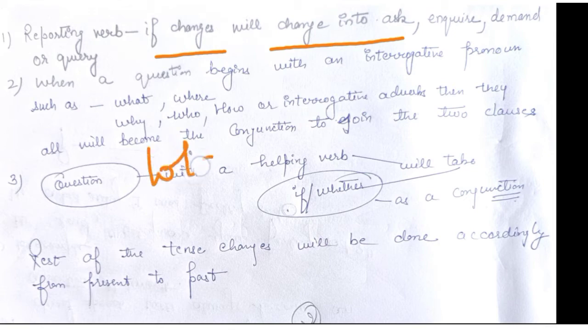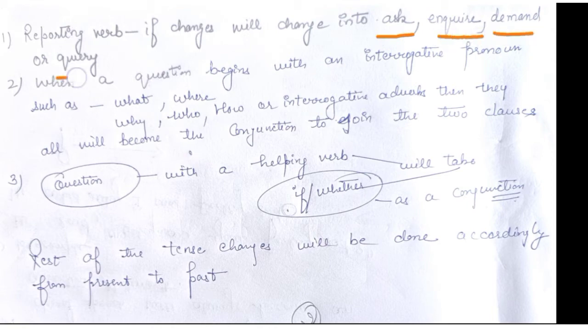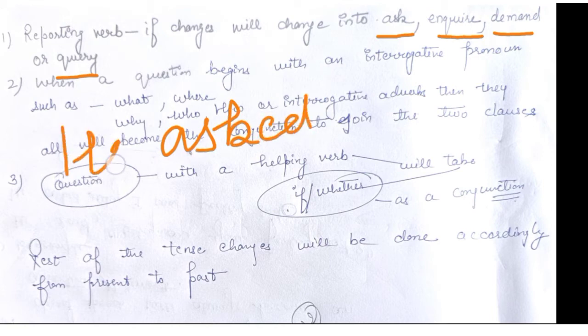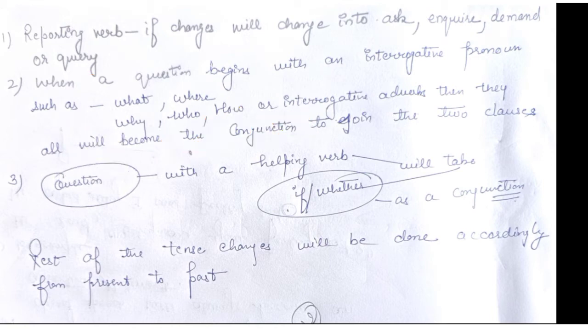But this time, when we ask a question in reported speech, we change the reporting verb into ask, inquire, demand, or query, like he queried, or something like that. But usually the word that gets used is asked. Okay, he asked. Said to is changed into asked. Basically it happens like that.